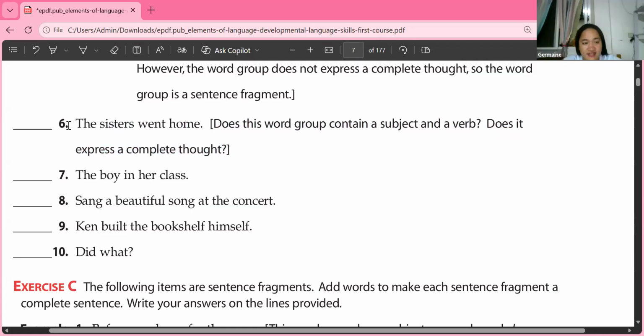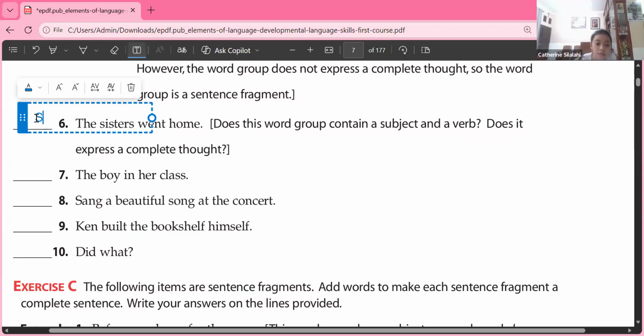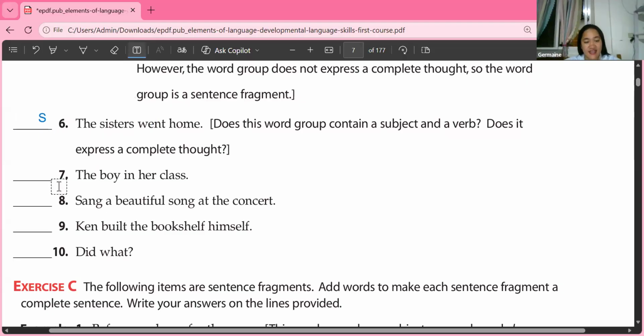Okay, let's go back to the sentence. We have the sisters went home. If I ask you, Catherine, who went home? The sisters. Okay, what are the sisters doing, Catherine? Went home. Okay, the sisters went home. Is that complete, Catherine? Yes, teacher. Okay, since it's complete, is this a fragment or a sentence? Sentence. Okay, number 6 is a sentence.